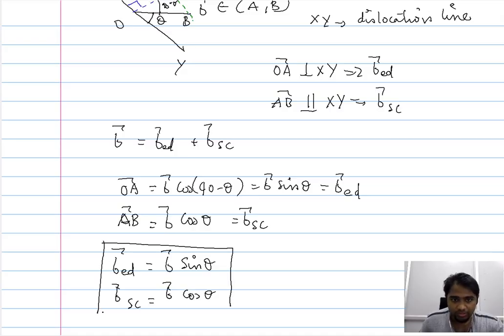So what we have understood is, when theta, the angle between the Burgers vector and the dislocation line, is not equal to 0 or 90 degrees, you have a combination of edge and screw dislocation.